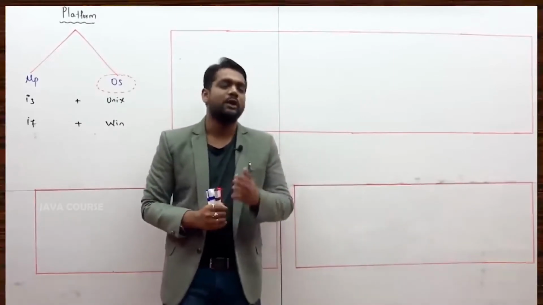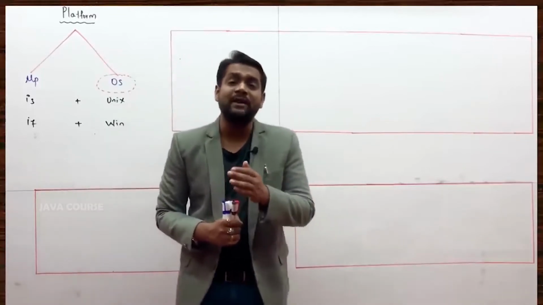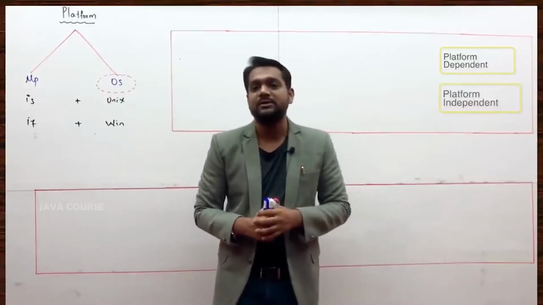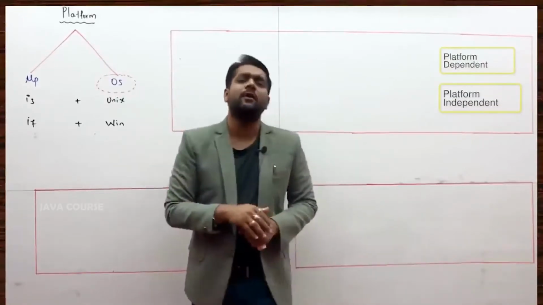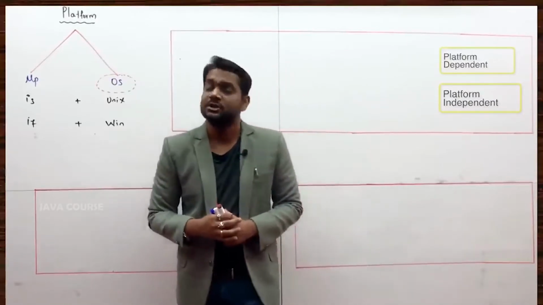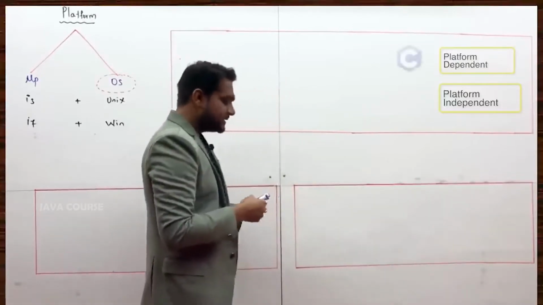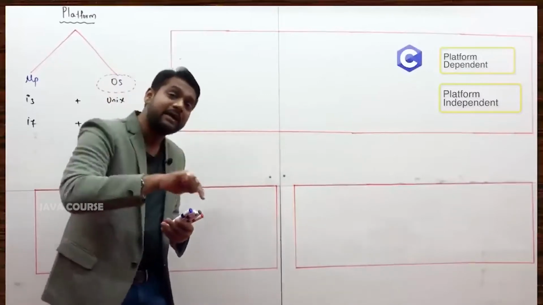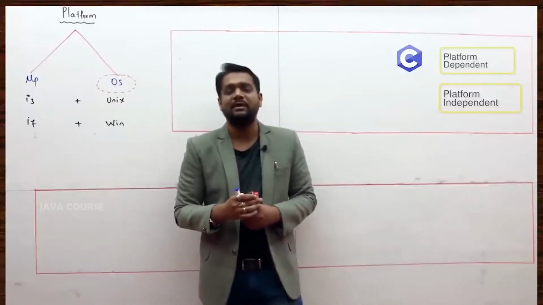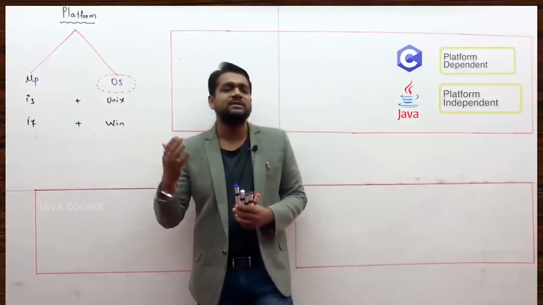Okay sir, we have understood what is platform. Next what? You have something called platform dependent programming languages and platform independent programming languages. Now what do you mean by platform dependent programming language? What do you mean by platform independent programming language is what you have to learn. Probably C language is a platform dependent programming language. Well, C++ is also a platform dependent programming language, but Java is a platform independent programming language. This probably in the previous sessions you have understood.